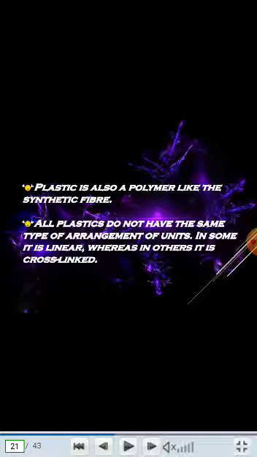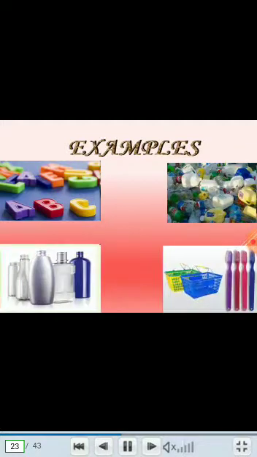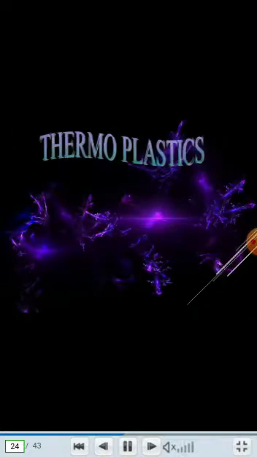In some it's linear, whereas in others there are cross links. That is not needed for study because it is out of the syllabus. Examples of plastic are plastic alphabets, plastic bottles, plastic buckets, brushes, etc.